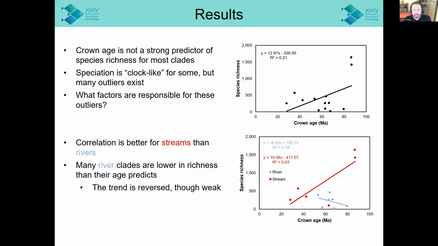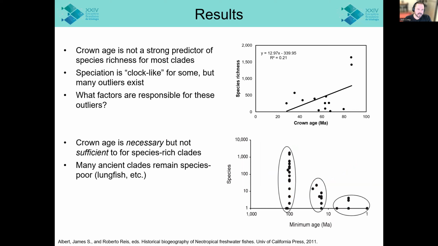And we can break this pattern down by habitat type as well. In stream habitats, we actually see that the relationship between crown age and species richness is pretty good. But in river habitats, the trend is even reversed, likely due to a low variation in crown ages among these habitats, and probably a low species richness variation as well. And so what this tells us is that crown age is probably necessary, but certainly not sufficient for high species richness. In fact, many ancient clades are still relatively species poor. I'm sure you're aware of the lungfish and many other very old but species poor lineages.